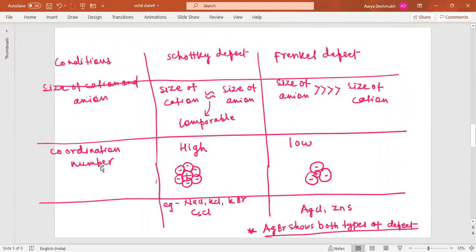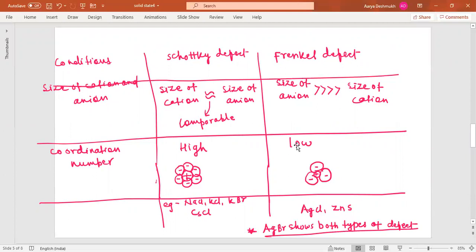So looking at this, what would be the coordination number in case of Schottky defect and in case of Frenkel defect? If the size of cation and anion is comparable, meaning they have approximately the same sizes, it would have a high coordination number, meaning the cation would be surrounded by the maximum number of anions. Whereas in case of Frenkel defect, the coordination number will be low because the size of the cation is very small compared to the anion, so it would be surrounded by fewer anions here. You can see here.